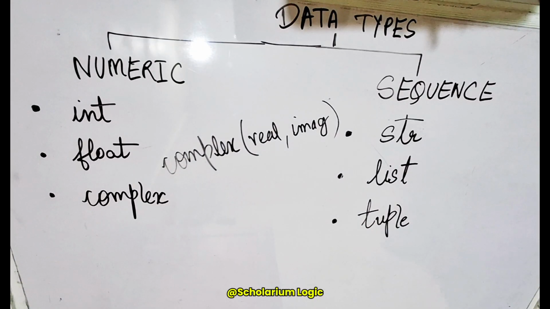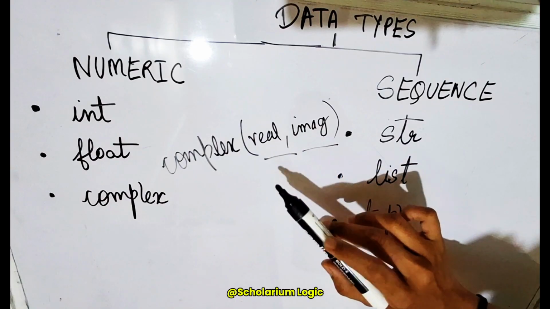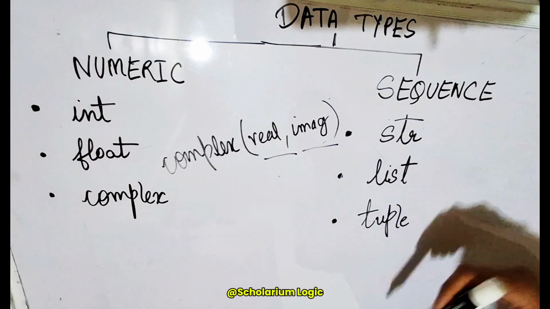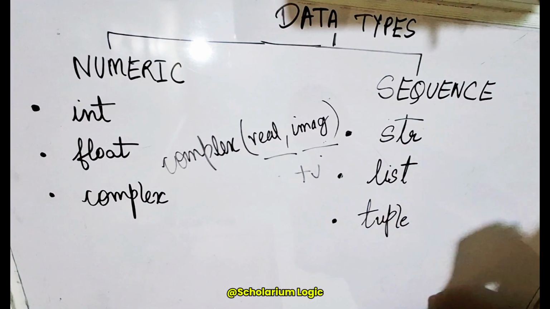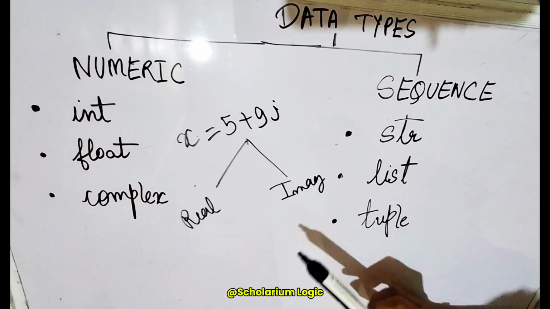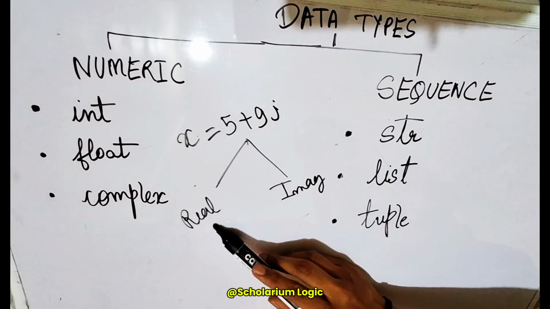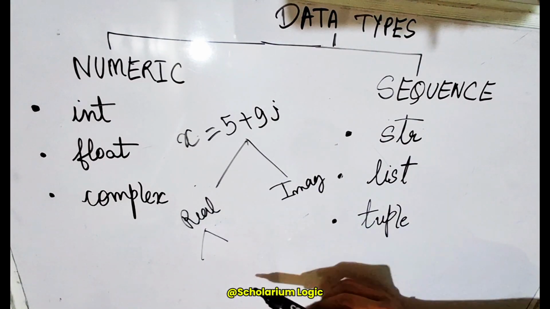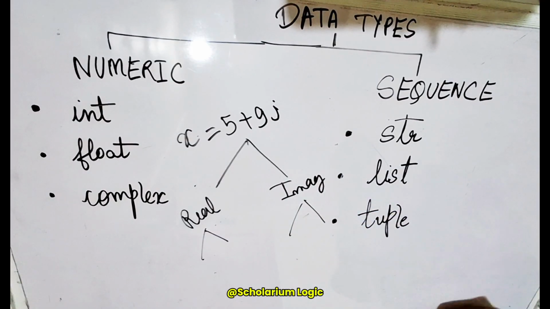The complex function in Python takes two parameters, real and imaginary. The first number is the real number and the second one is the imaginary number, with which it adds the imaginary part, which is j. So as we have seen, of the two numbers within a complex number, real has its own range and imaginary part has its own range. If we talk about the range limit, they actually follow the ranges which a float data type possesses. So the real number will have its own starting and ending range, and the imaginary number will have its own starting and ending range.